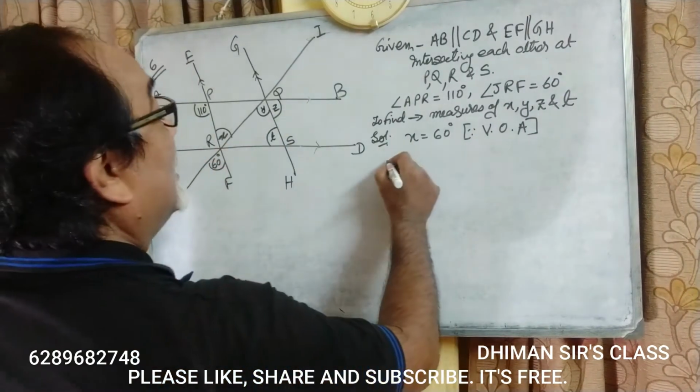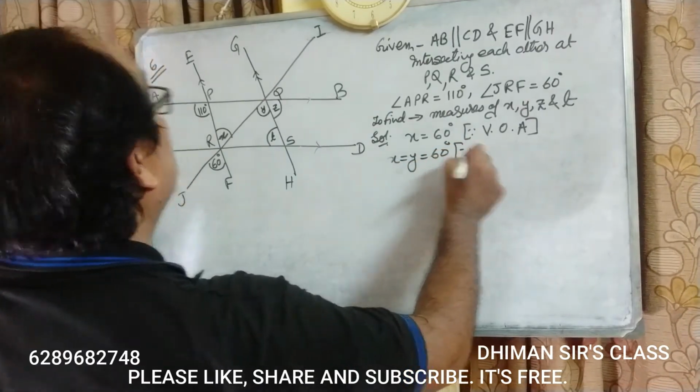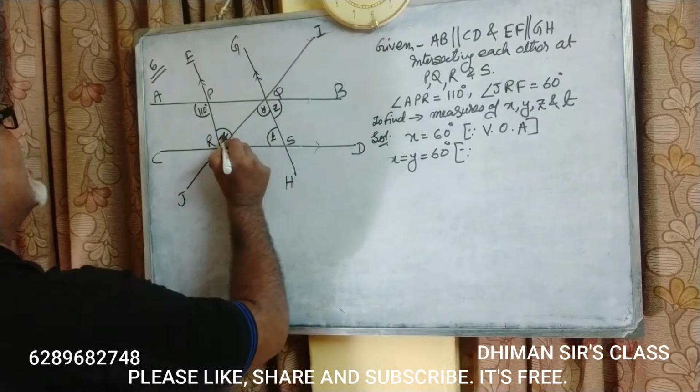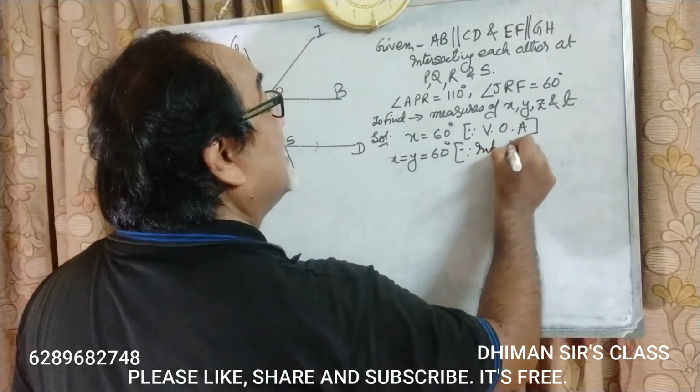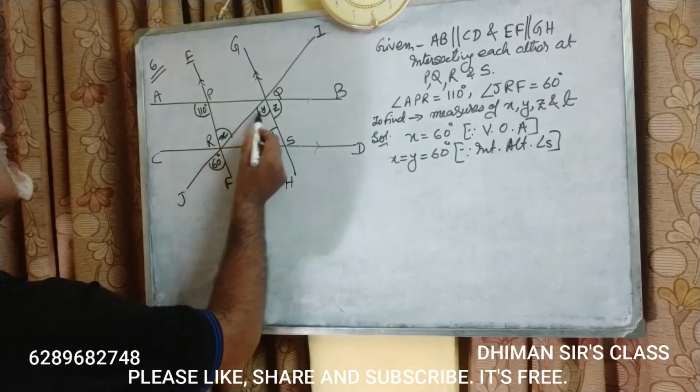X is equal to Y is equal to 60 degree. Why, sir? Since, see, this line is parallel to this line and this becomes the transversal. So X and Y are interior alternate angles. So X is equal to Y.